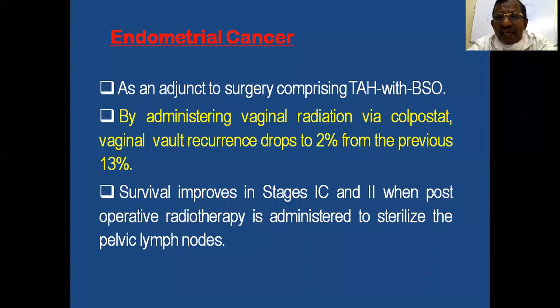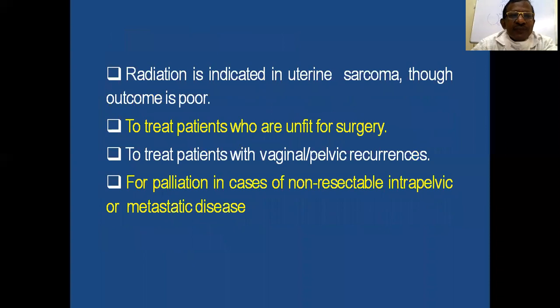Then endometrial cancer: as an adjunct to surgery, usually the treatment of choice is total abdominal hysterectomy with bilateral salpingo-oophorectomy. Radiotherapy is given as an adjunct to surgery, and by administering vaginal irradiation via colpostat, vaginal vault recurrence drops to 2% from the previous 13%. So survival improves in stages 1C and 2 when post-operative radiotherapy is administered to sterilize the pelvic lymph nodes.